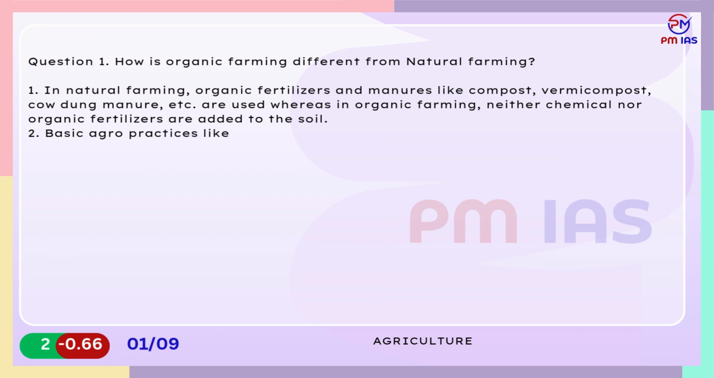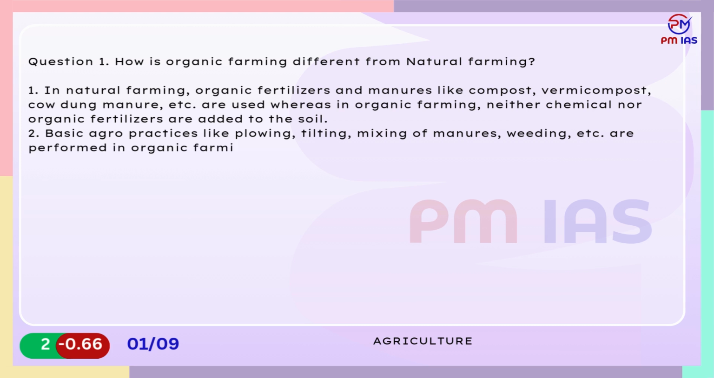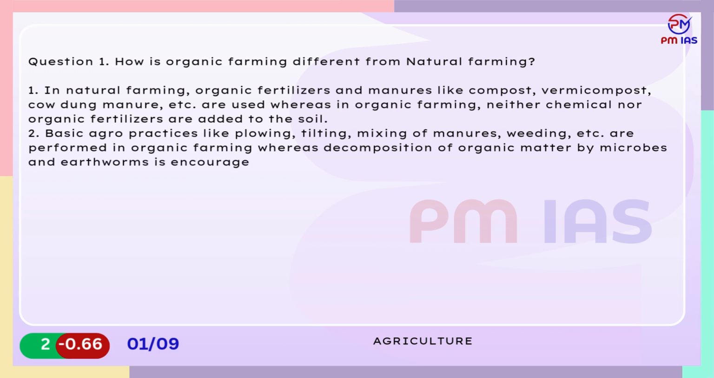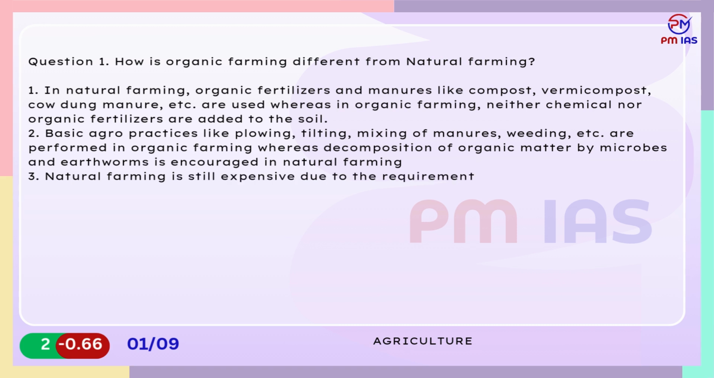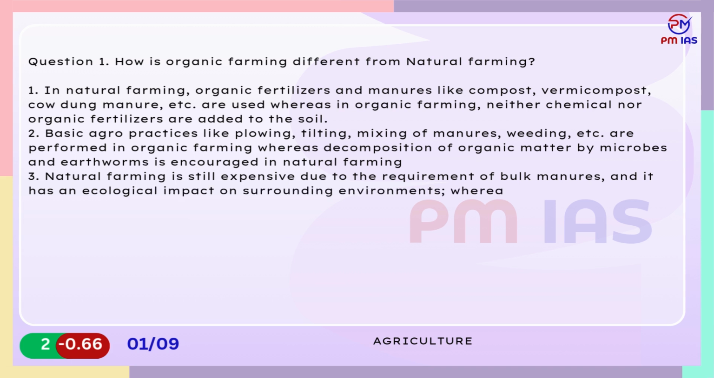2. Basic agro practices like plowing, tilling, mixing of manures, weeding, etc. are performed in organic farming, whereas decomposition of organic matter by microbes and earthworms is encouraged in natural farming. 3. Natural farming is still expensive due to the requirement of bulk manures, and it has an ecological impact on surrounding environments, whereas organic agriculture is an extremely low-cost farming method, completely merging with local biodiversity.